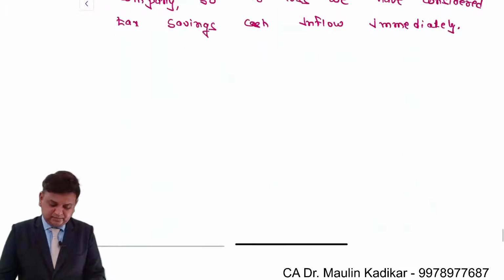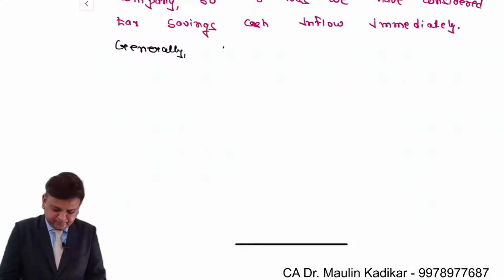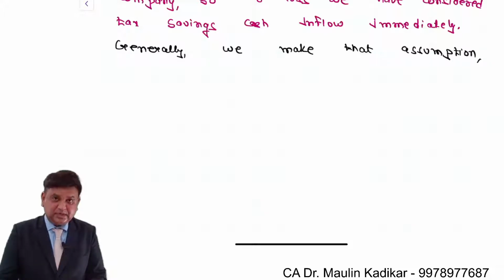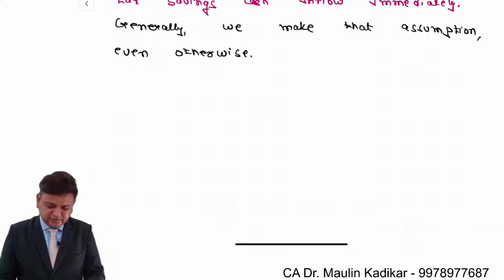Full stop. Generally, we make that assumption even otherwise. Full stop.